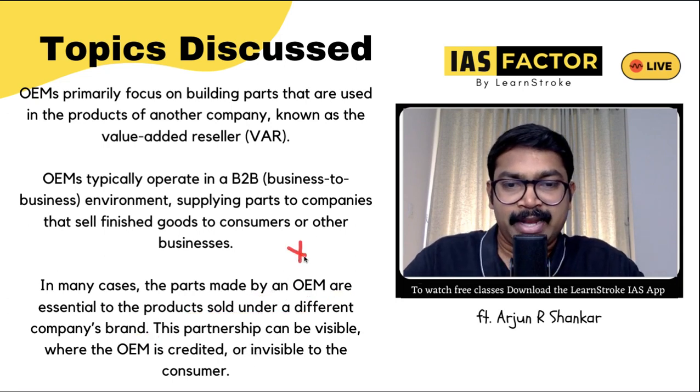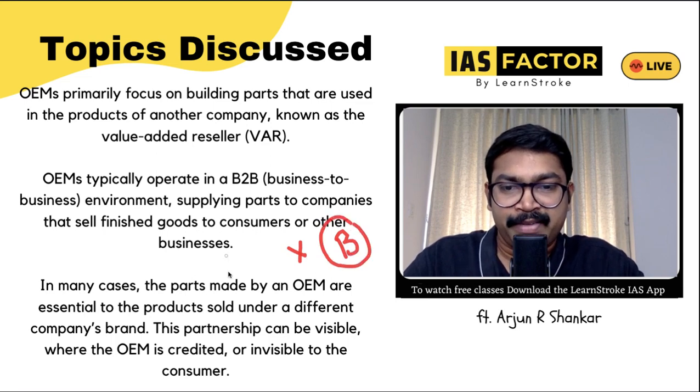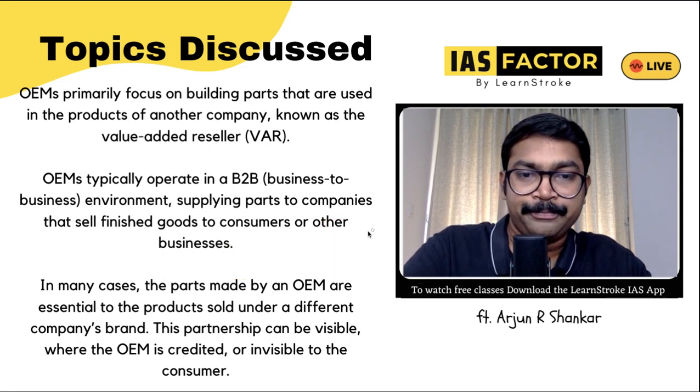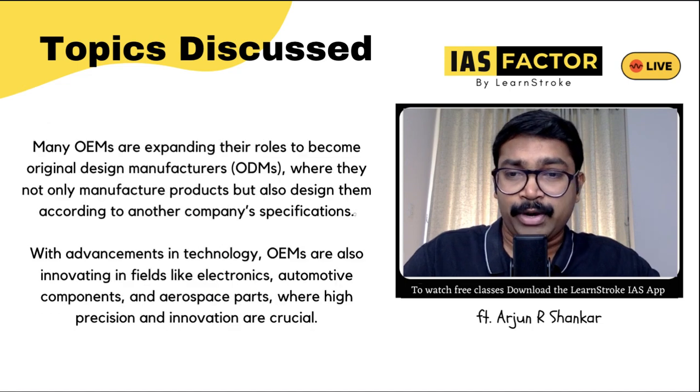So I told you X is very important for B. Without X, B's business is not possible, and without A, there is no X. A creates X and B uses X for the final product or marketing. Please remember this. Let me give you a good example.